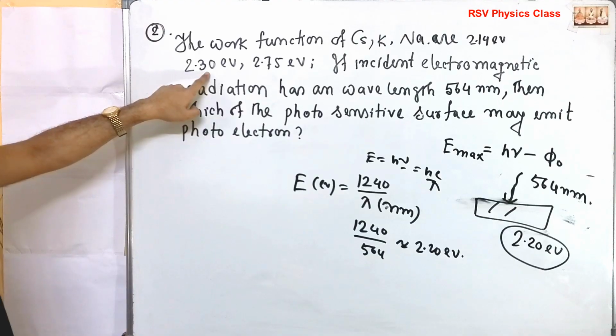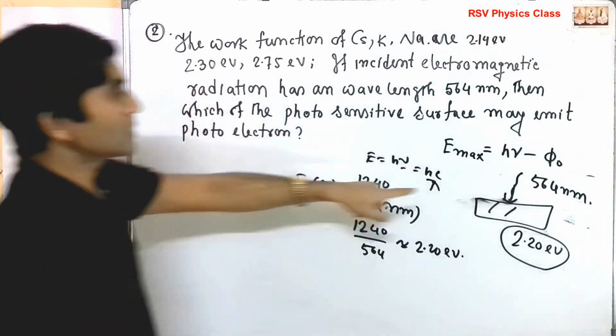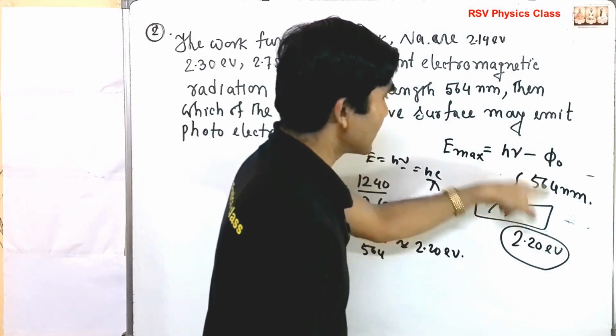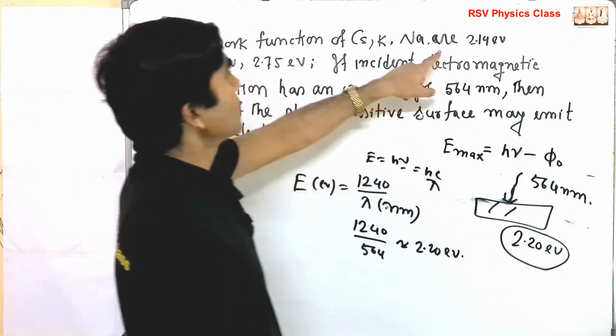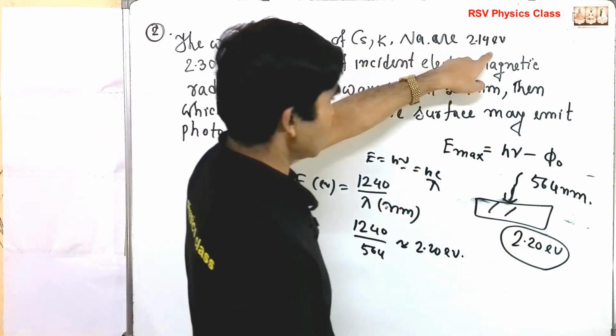Okay. So now see how much it is. So 2.20 EV radiation is incident, the energy of this incident radiation.